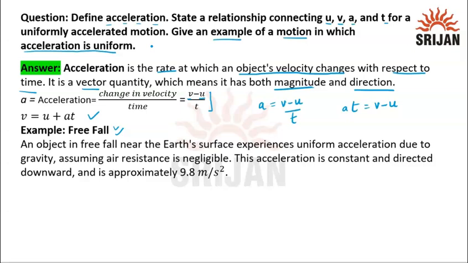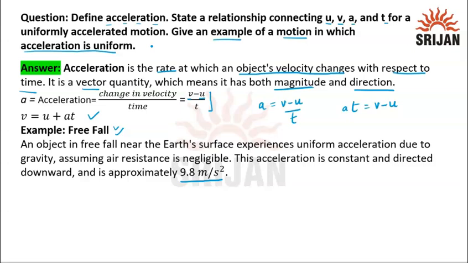An object in free fall near the Earth's surface experiences uniform acceleration due to gravity. We know that whenever the object is falling from some height, its acceleration remains constant, because that acceleration is basically experienced because of Earth's gravity, and its value is fixed, that is 9.8 meter per second square.